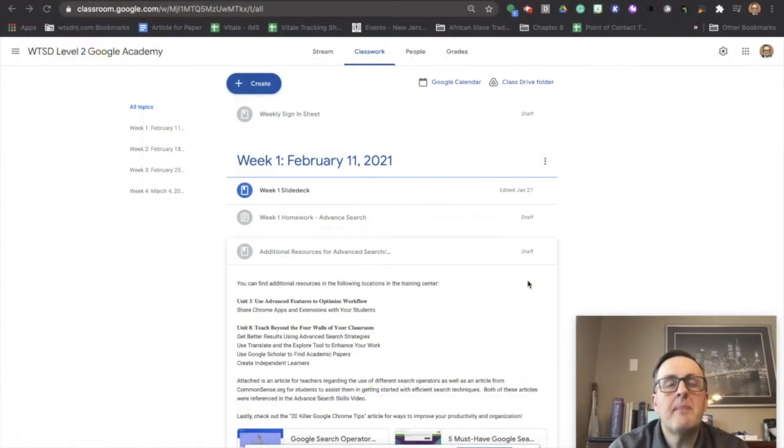So, search operators and a few things that you can do in regards to advanced searching with Google. We're going to preview some skills here that really should help you in searching for information while you are on Google's browser, Google Chrome for that matter, and also on Google itself. Also, we'll preview some things that you might need to know in regards to advanced search for the upcoming certification.